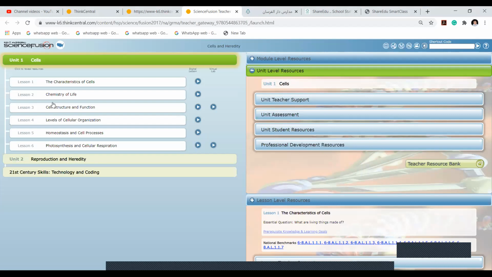Okay, Lean, can you tell me what the levels of cellular organization were? How do cells start in my body? Cells combine to form tissue. Tissue combines to form organism?